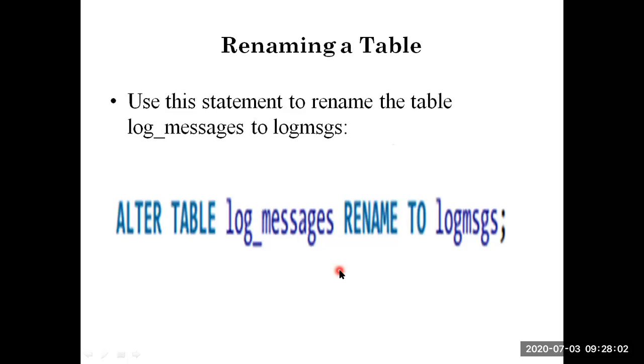Renaming a table. Hive can support you in altering a table and renaming a table, but it does not support altering the schema, I mean rewriting the schema. To rename it, we use the keyword ALTER TABLE, and then the file name that should be renamed to logmsgs. So it is an example of renaming a table.